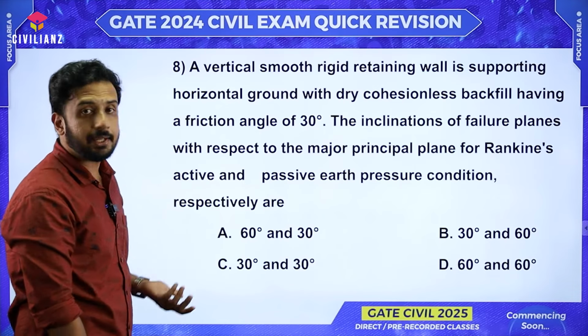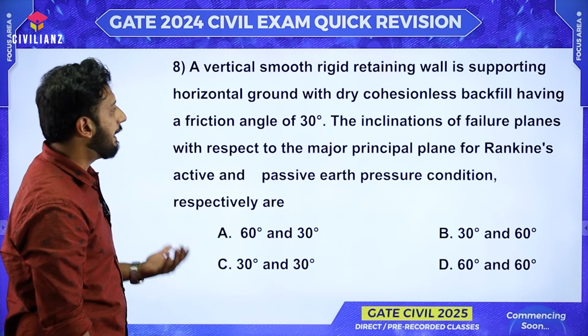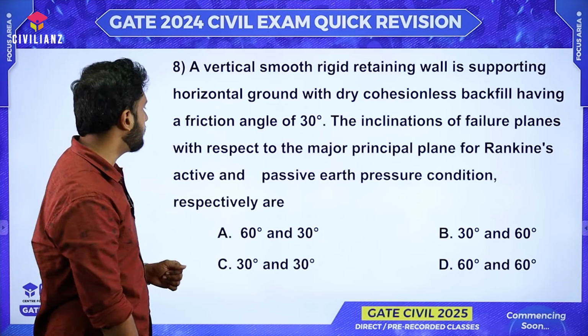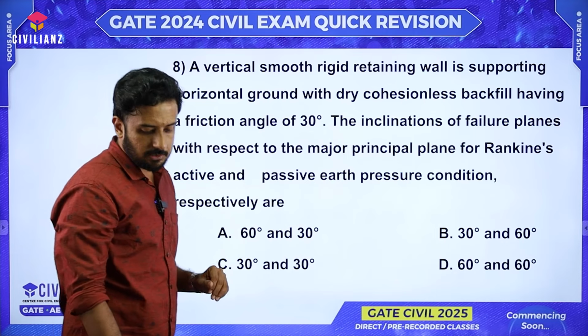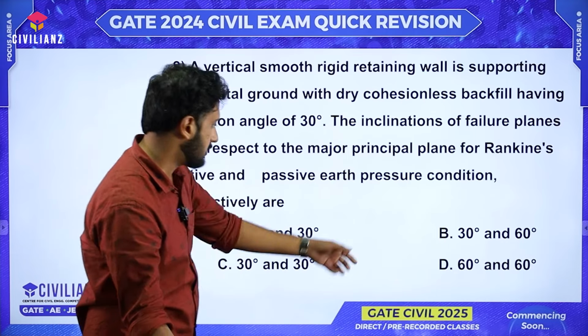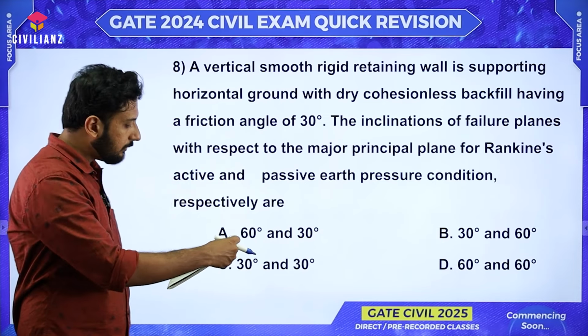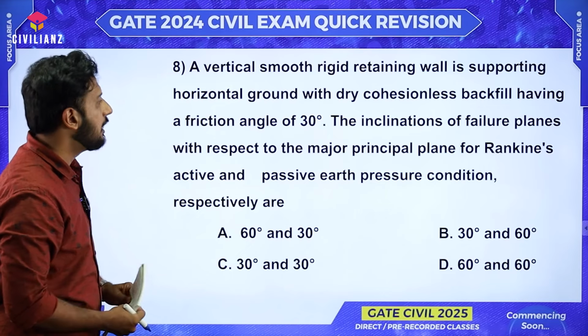It is related to the retaining wall concept. And finally, what they are asking is the angle, right? The inclination of failure planes with respect to the major principal plane. That's what they are asking. In both cases, they are asking, right? In the options also, they have given 2 angles, one for the active and the other for the passive case.